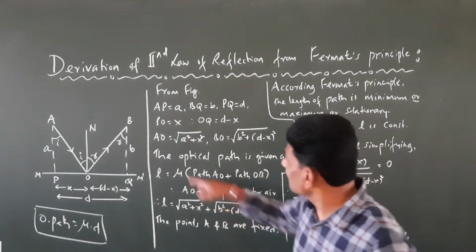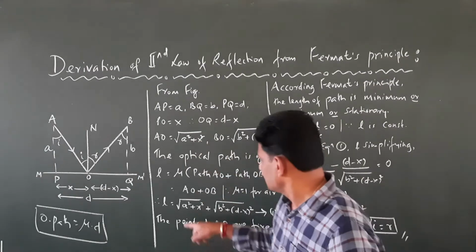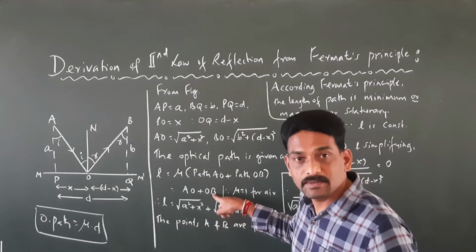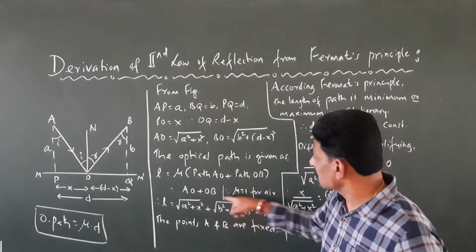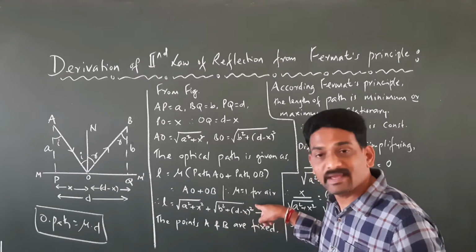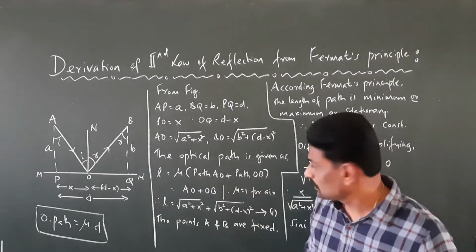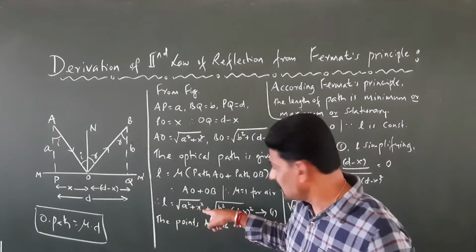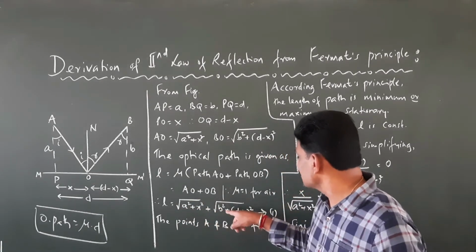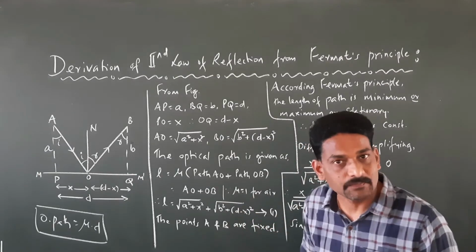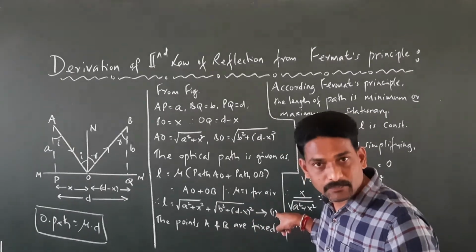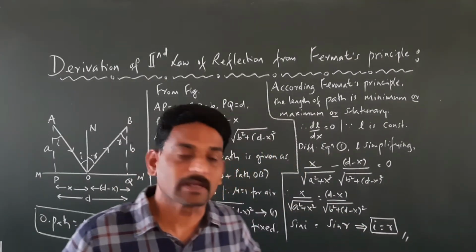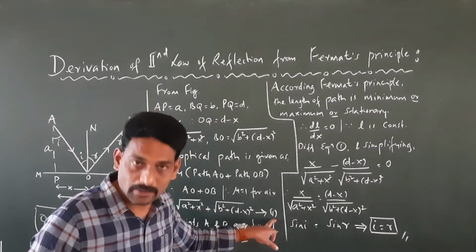But we know what is AO. AO is the square root of a square plus x square. OB is nothing but the square root of b square plus (d minus x) whole square. Therefore, L is equal to the square root of a square plus x square plus the square root of b square plus (d minus x) whole square. We call this equation number 1. So this L is the optical path given by equation 1.